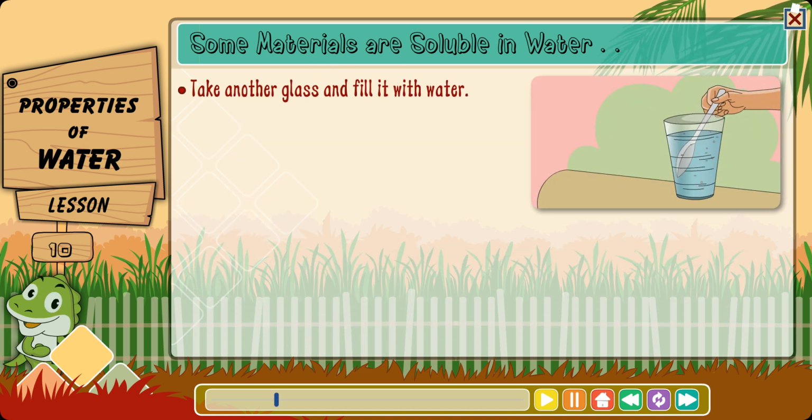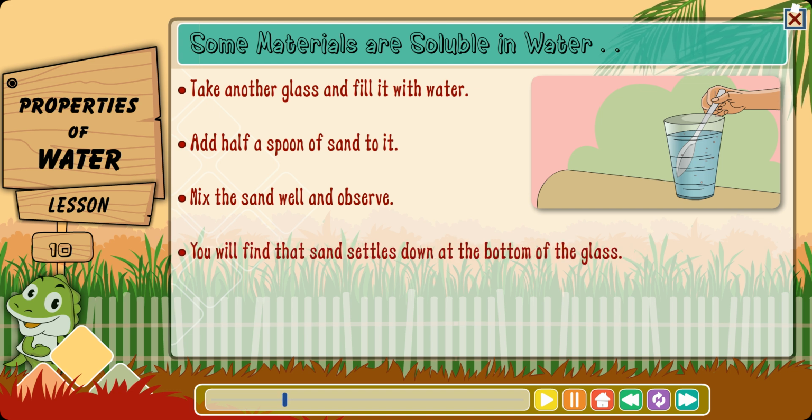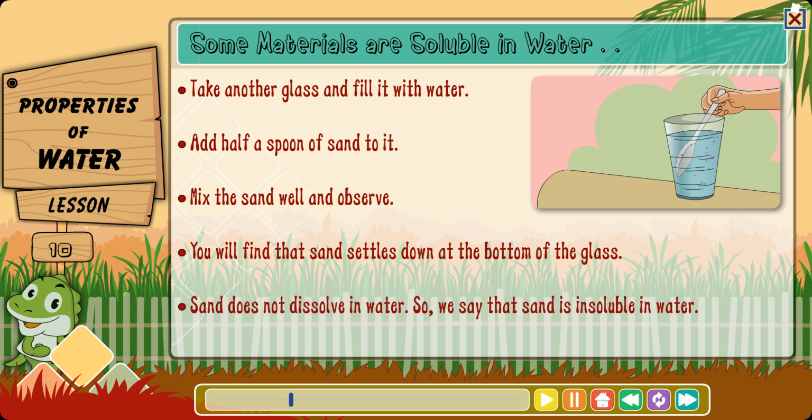Now take another glass and fill it with water. Add half a spoon of sand to it. Mix the sand well and observe. You will find that sand settles down at the bottom of the glass. Sand does not dissolve in water. So we say that sand is insoluble in water.